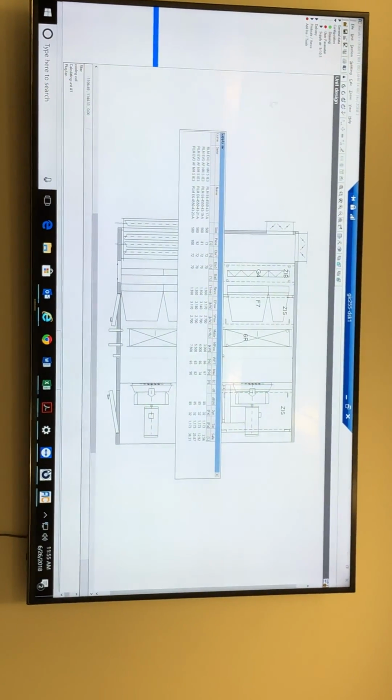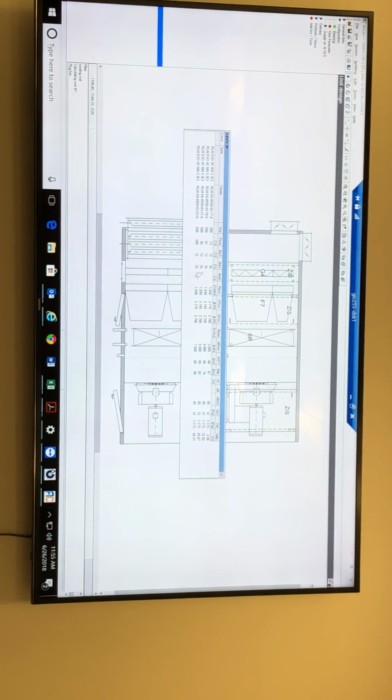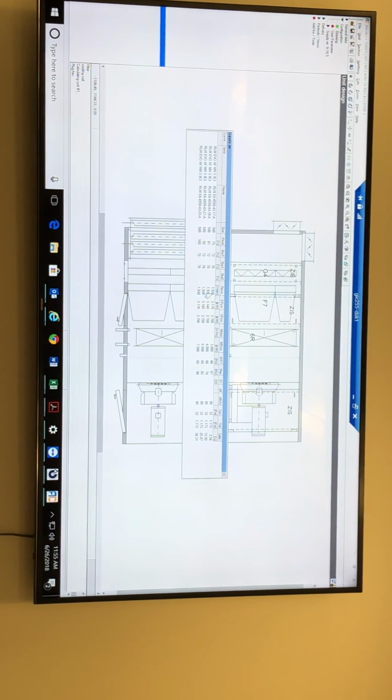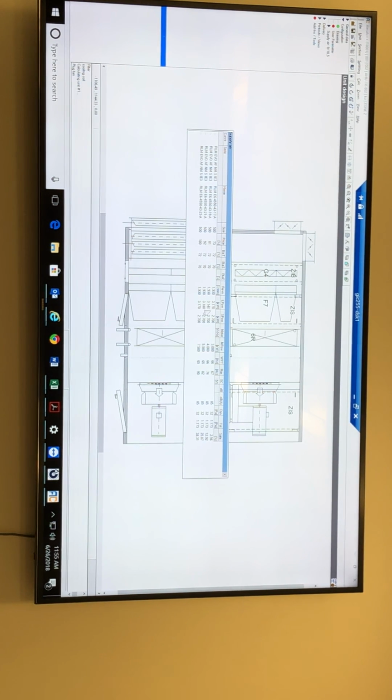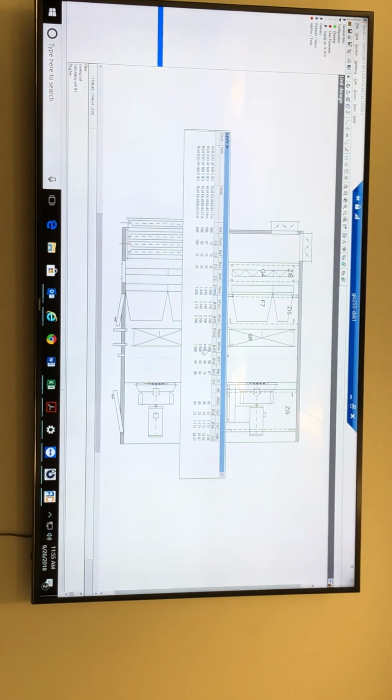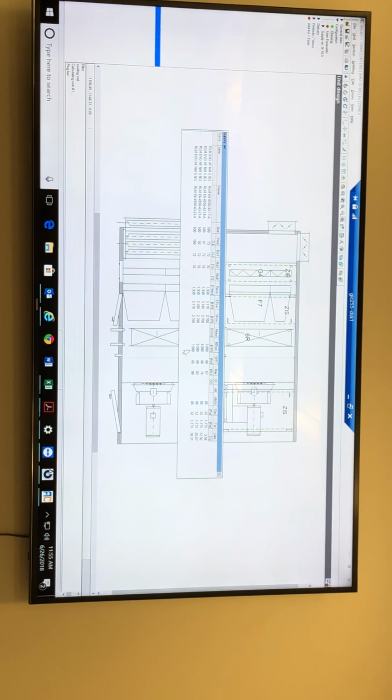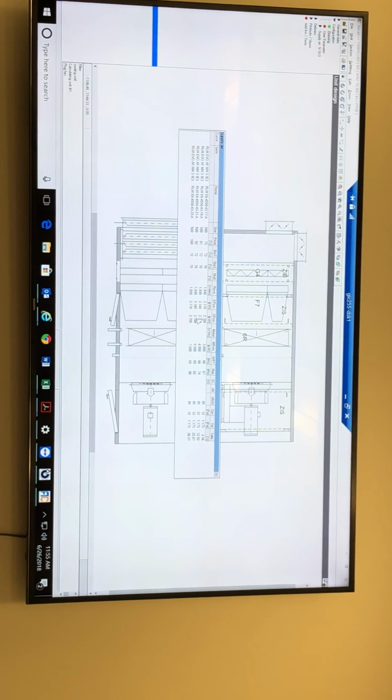He's asking you again. He gave us a list of choices for the fans. Now this is the 1900 RPM. No, this is actually the same fan, but he is giving you options for the motors: 3 kilowatt, 4 kilowatt, 5.5, 7.5. But why are they different? Brake horsepower is the same. dBA is the same.